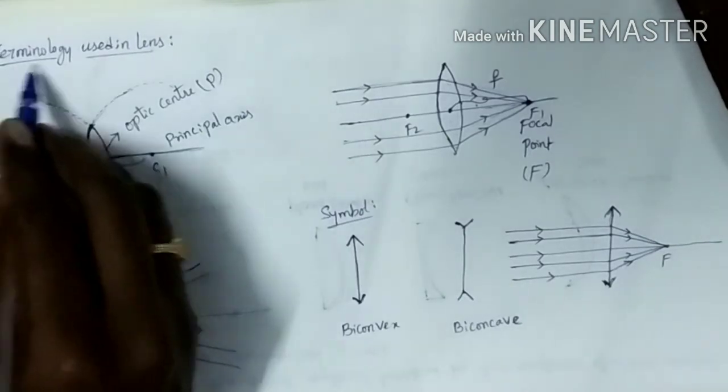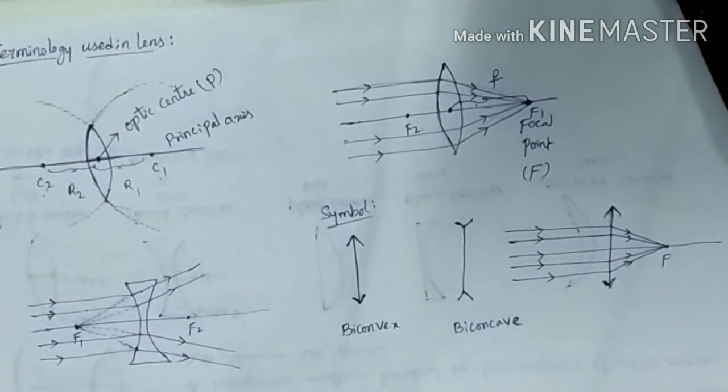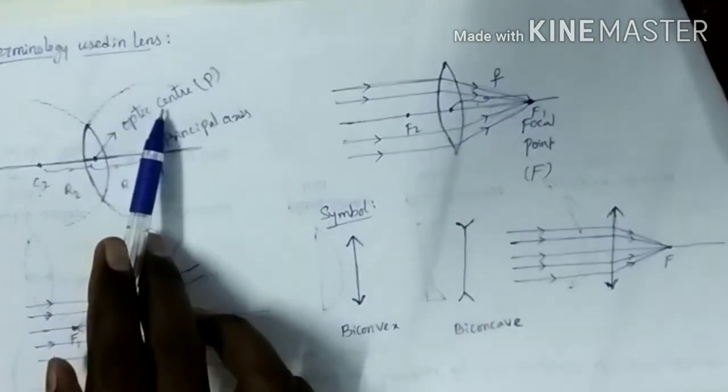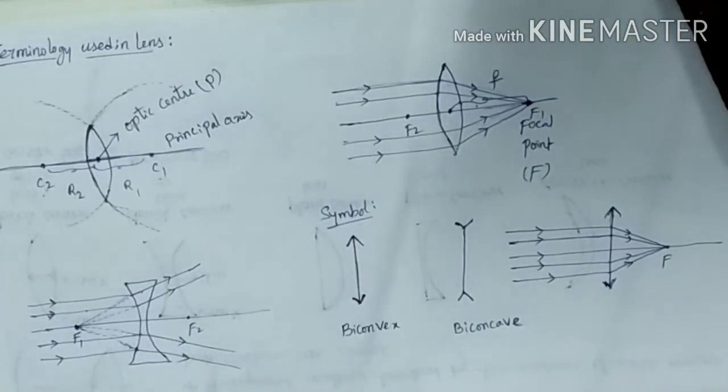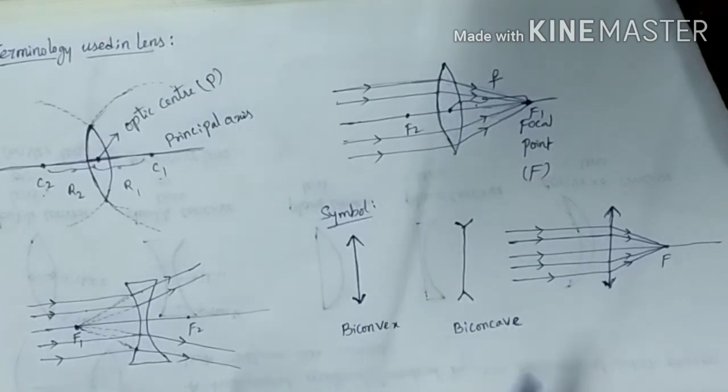This is the terminology used in lenses: center of curvature, radius of curvature, optic center, focal point and focal length. And this is the symbol for a convex lens and a concave lens.